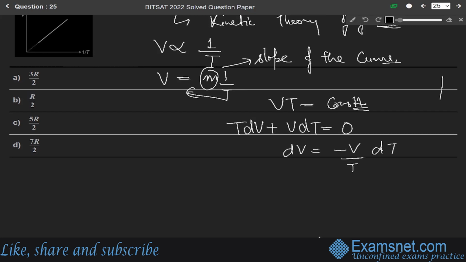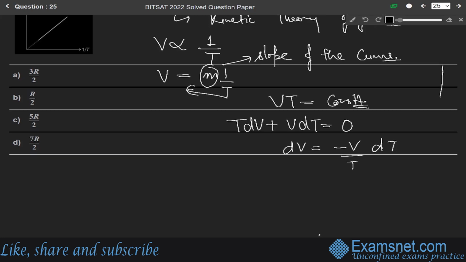Okay. Now we can write Q. We know that Q equals delta U plus W, and it comes from the first law of thermodynamics, that is dQ equals dU plus dW. So Q, this heat, will be equal to C into dT.